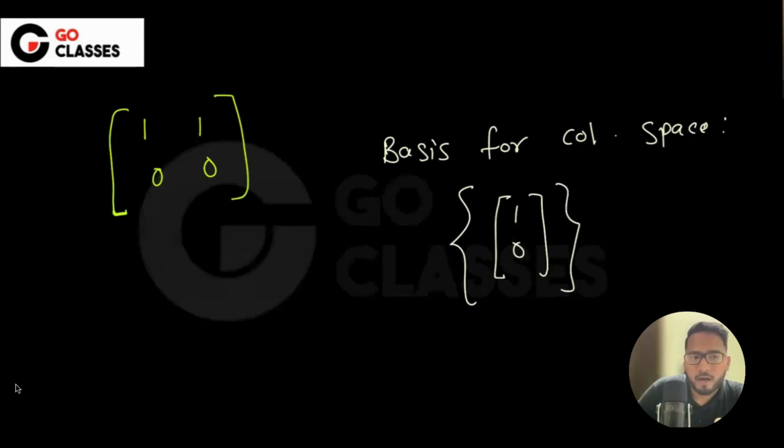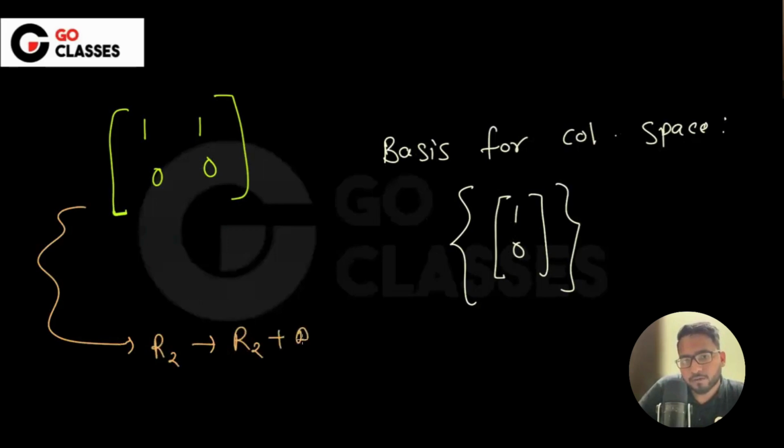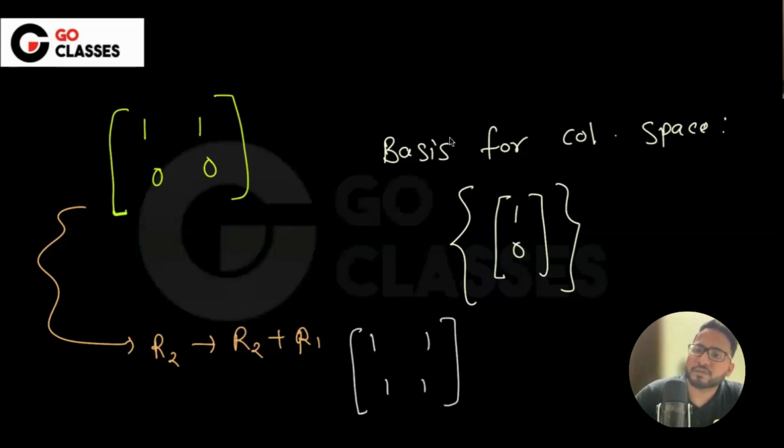Okay. Now you do the row operation. Let's suppose you replace R2 by R2 plus R1. You do some row operation, and then you got something like this. Assume you got something like this. Can you tell me the basis for this column space?